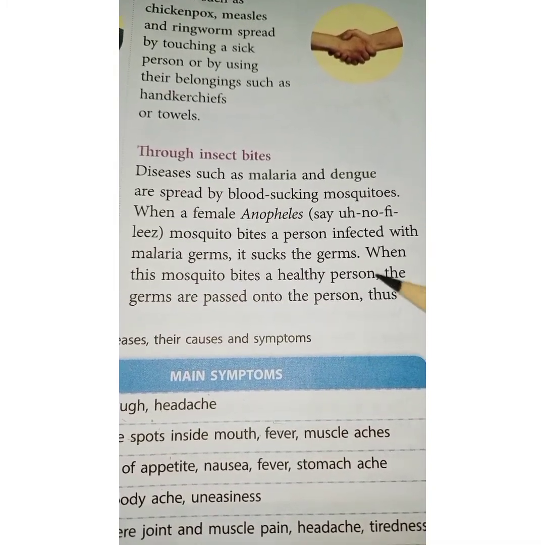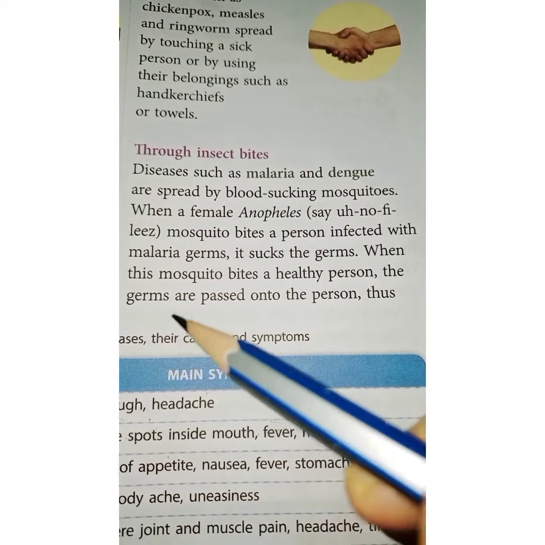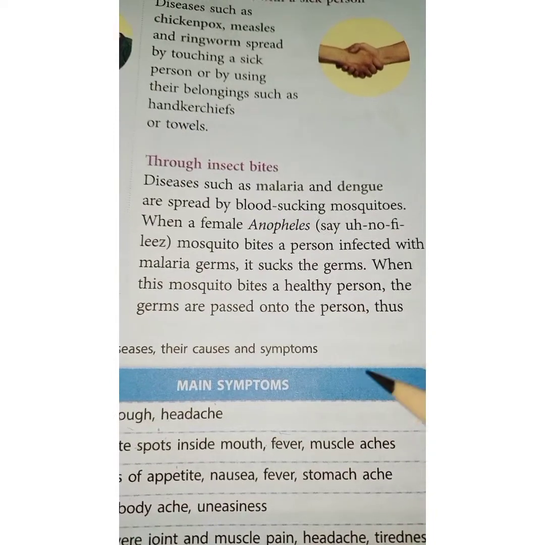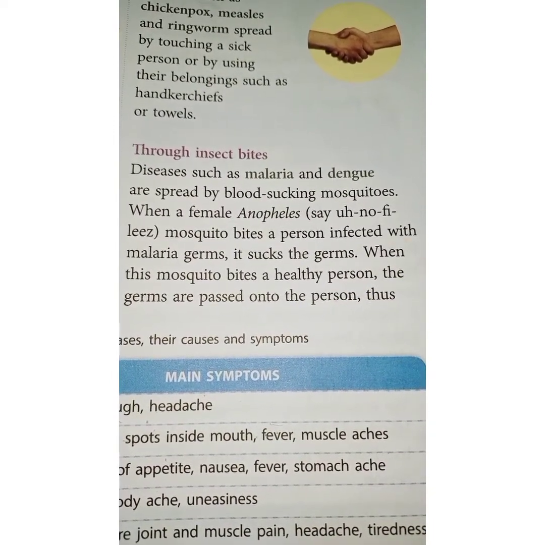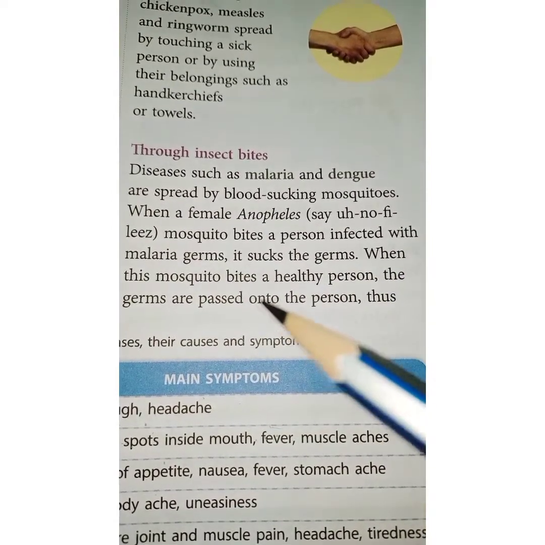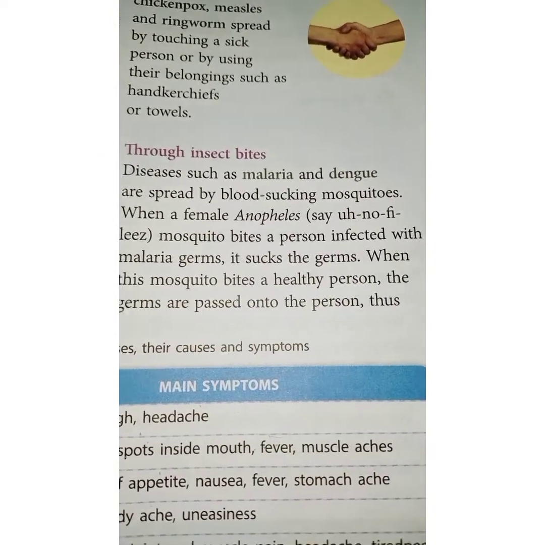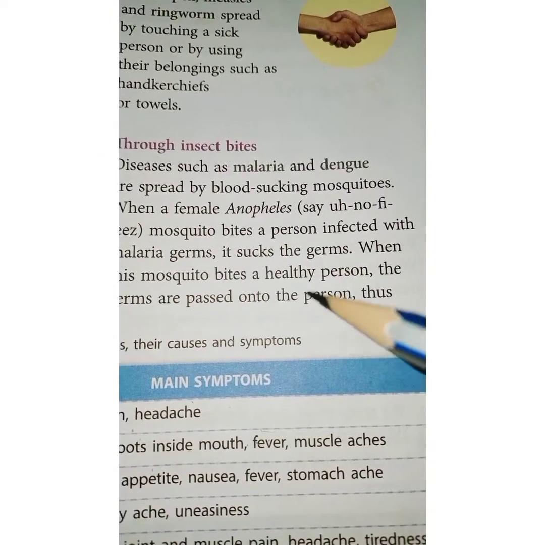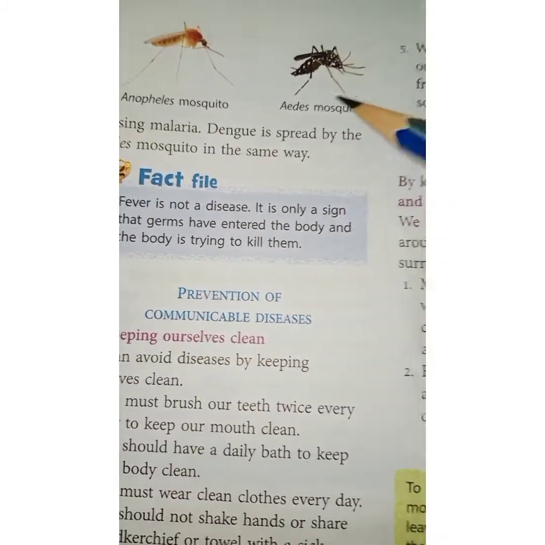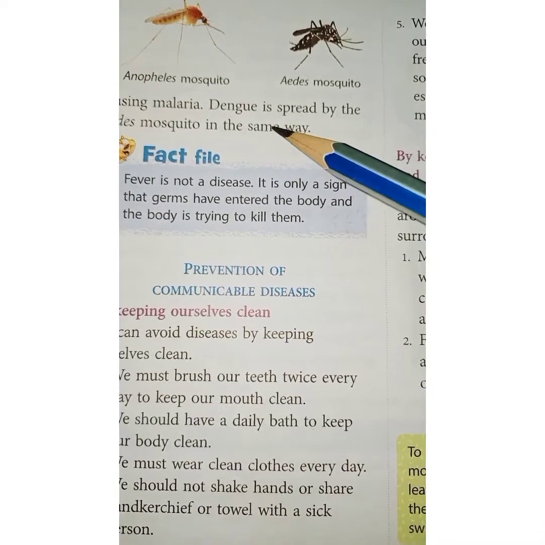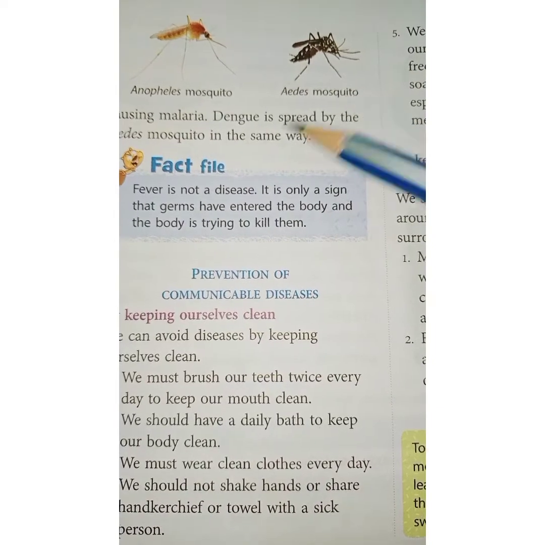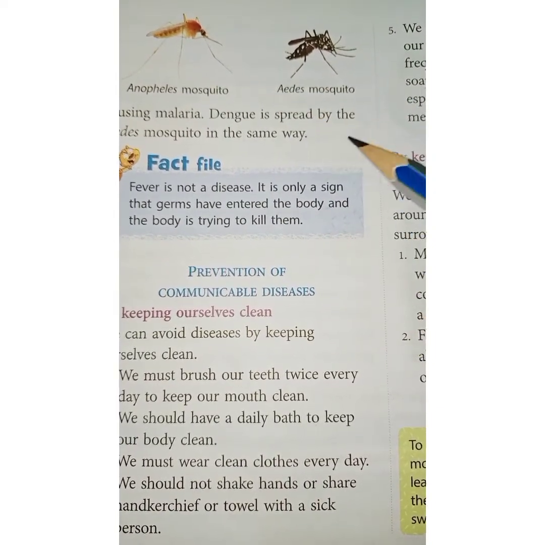Next, when this mosquito bites a healthy person, the germs are passed on to the healthy person. The germs taken from the sick person are left behind when the same mosquito bites a healthy person. Thus, it causes malaria in that healthy person. Dengue is spread by the Aedes mosquito in the same way. So dengue and malaria are both spread in the same way.